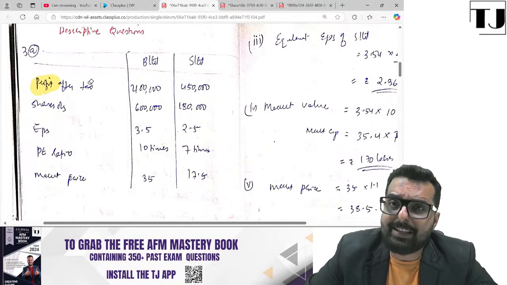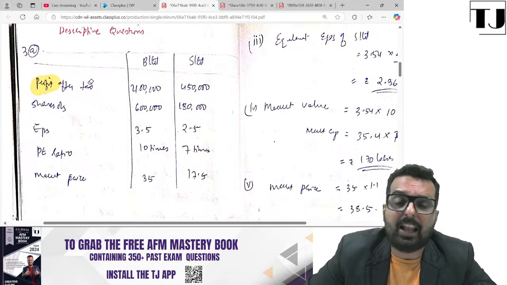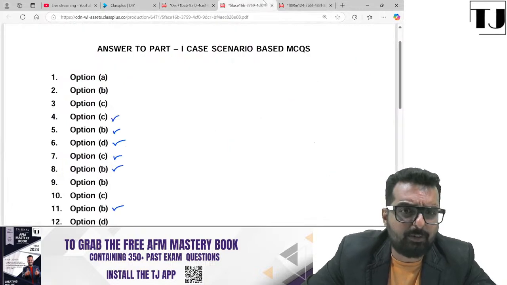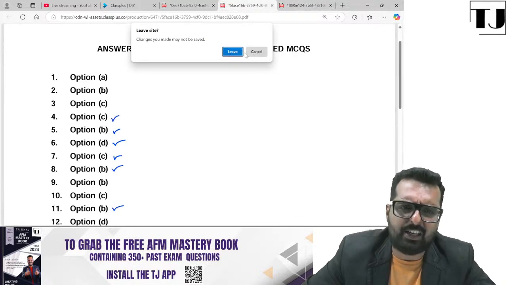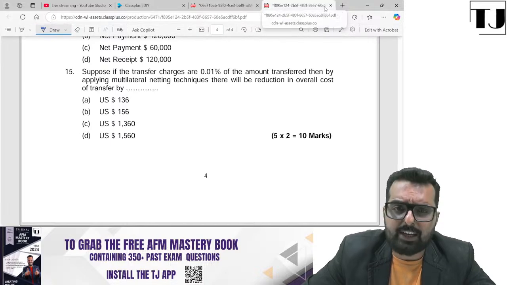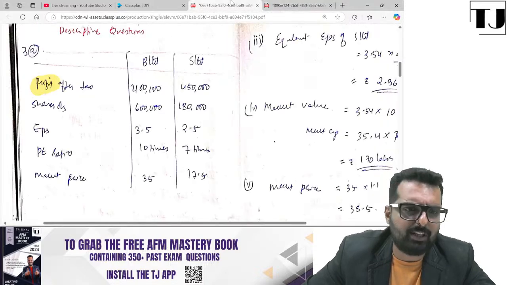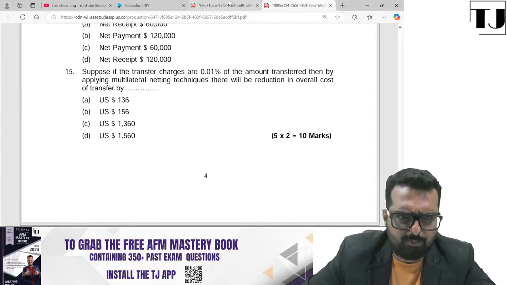I don't want you to be neat. I just want you to be legible. Please understand that there is a difference between being neat and being legible. Everybody clear? You don't have to be neat, just be legible. When you are writing, I should be able to read through. That is very, very important. Everyone clear with this part now?